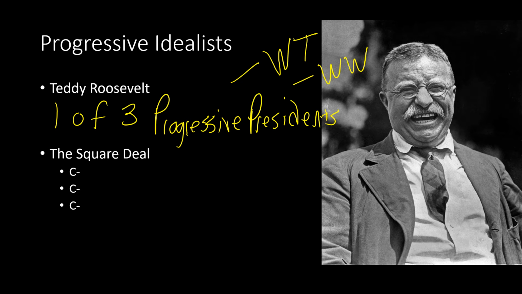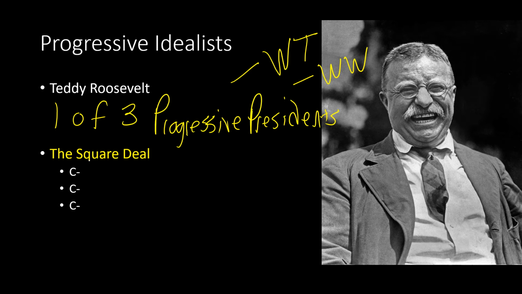And some of the things that Teddy Roosevelt did were insanely progressive. He's really going to try to move America forward. He was relentless in his fight against corruption, against things that he saw as not fair. And the one thing that he really preached, and this is what a lot of people remember about him today, is he preached this idea of what he nicknamed the square deal. All right, and so what the square deal was, it was basically his kind of philosophy, right? It's like what he wanted to give the American people. So he wanted a square deal. We would call it like a fair deal today. They want to be treated fairly.